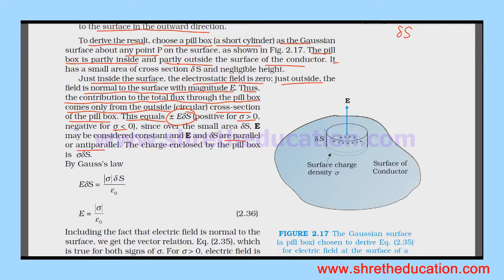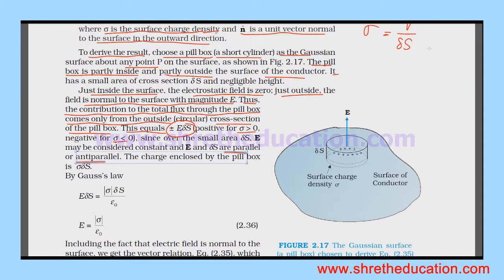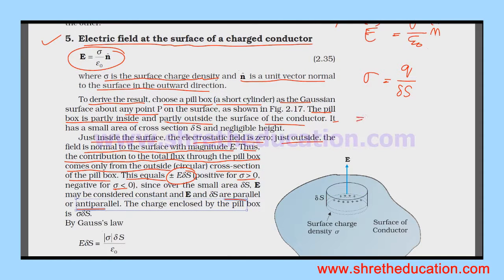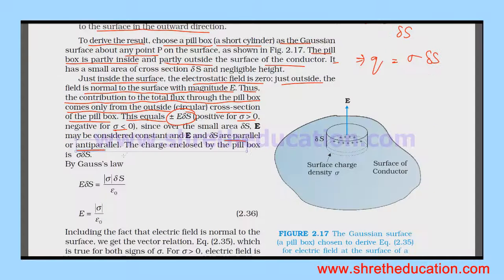The charge enclosed by the pillbox is sigma delta S. By Gauss's law, the flux phi equals the integral of E dot ds, and phi is also q by epsilon naught, where q is the charge enclosed by the Gaussian surface.